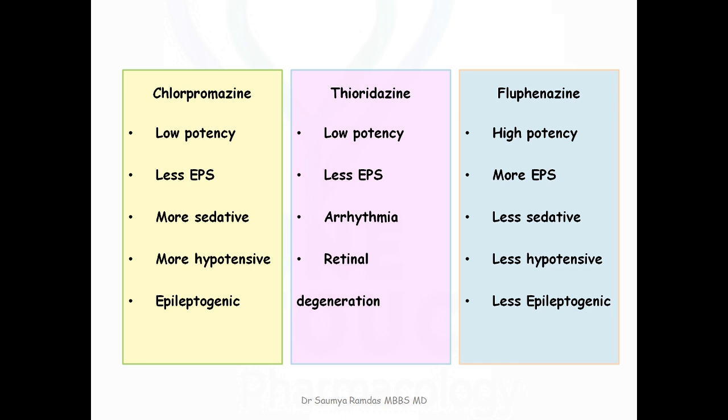Fluphenazine. Fluphenazine is a highly potent D2 blocker. That's why these drugs have high propensity to cause extrapyramidal side effects. They are less sedative and they have less autonomic side effects. They are less epileptogenic. So drugs which are less potent have less chance of causing extrapyramidal side effects. They produce more autonomic side effects. Whereas drugs which are highly potent have more chance of causing extrapyramidal side effects and they cause less autonomic side effects.